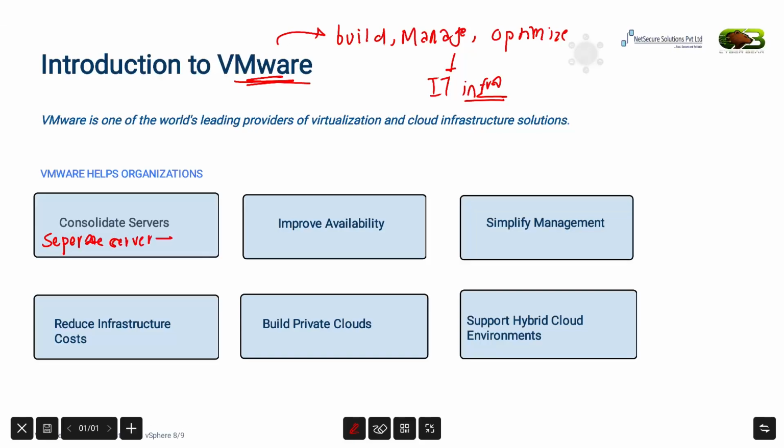We've already understood that. Next is improved availability. Business cannot afford downtime. That is a simple agenda. VMware provides enterprise features that help keep applications available even if a hardware issue occurs, ensuring business continuity.